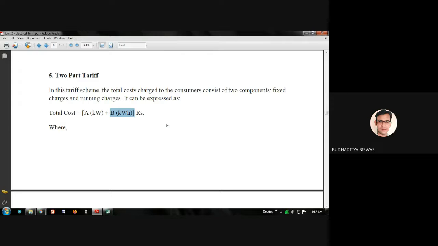The disadvantage is that in a particular month, if the consumer does not consume any electricity, then the supplying agency does not charge any bill to the customer. But this is a disadvantage. Why? Because everything is running fine, the connection is running fine, the power plant is able to supply the electricity, but as you do not consume any electricity, they are not able to charge you. So this is the disadvantage. That's why, based on your maximum demand, they charge you some fixed charge. And this is based on the maximum demand you declared initially.